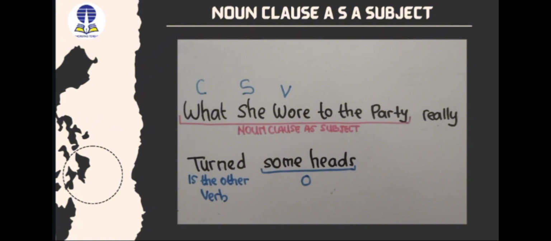In this sentence, we have a noun clause as a subject. What she wore to the party has the pattern starting from a conjunction followed by a subject and verb. And we have the other verb, turned. So, the sentence has one dependent clause followed by an independent clause, which makes it a complex sentence.